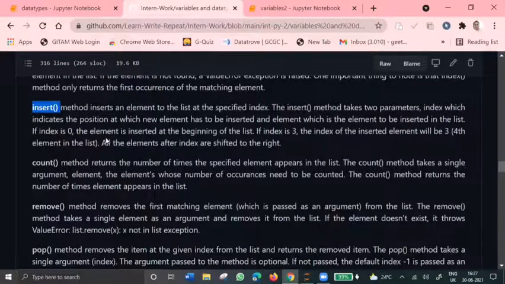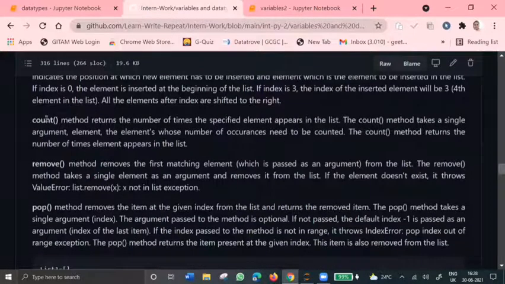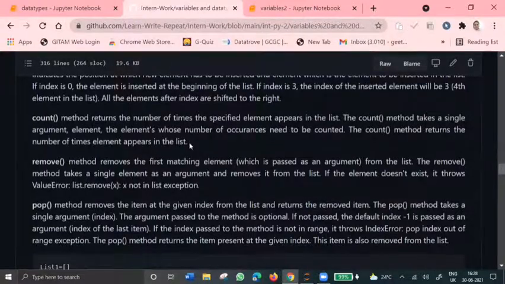And the insert method inserts an element into the list at a specific index location. So it takes two parameters. The first parameter is the index value where we want to insert our particular element, and the next is the value of the element which we want to insert. And the count method returns the number of times a value occurs in a list, and it only takes a single argument and returns the number of occurrences of it.